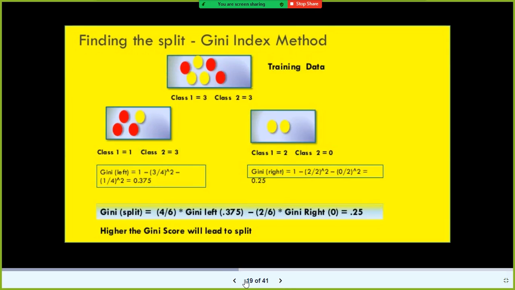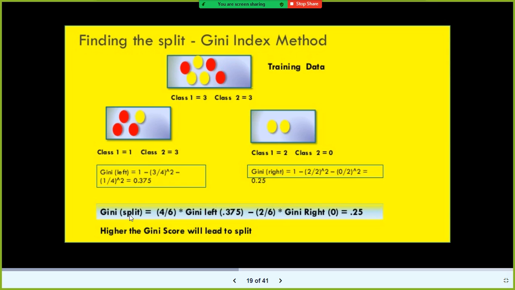And how does this split happen? Supposing in the root node you have something like this, and on the left node and right node you have something like this. This is a pure node, this is an impure node. So this is Gini left, Gini right. On the left side, when you apply the formula, 0.37, and the right side you get the other value. Finally, you need to put it in the final formula.